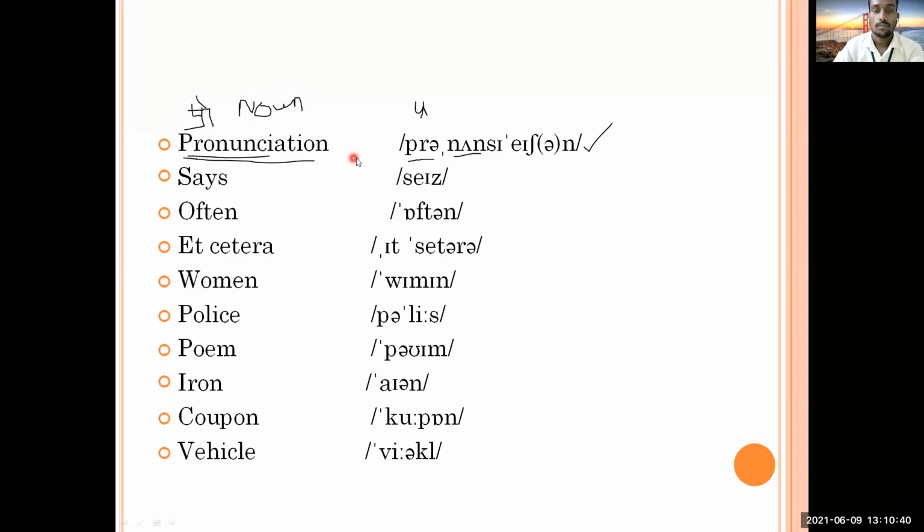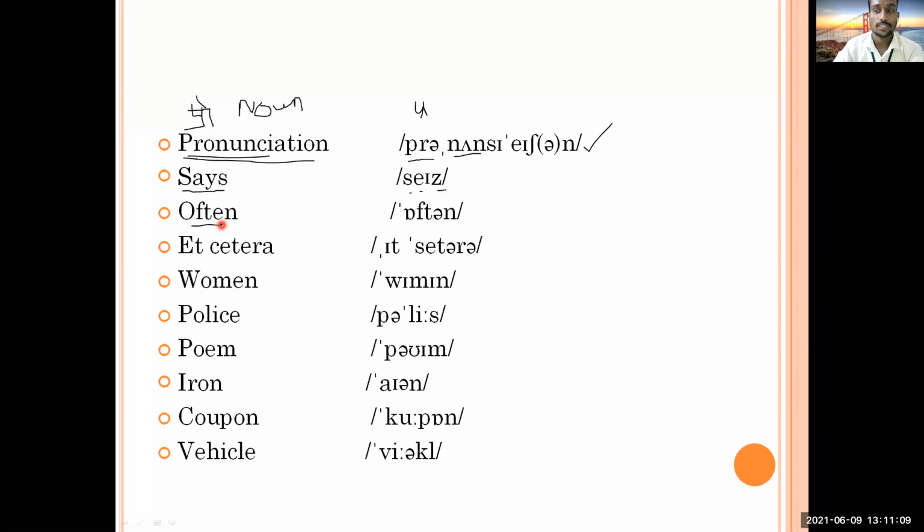So then let's go to the next word. So next word, what is this? Says. You should not call it "sayz". It is not "sayz", it is "sez". Okay, so the short e sound is there. So, says.